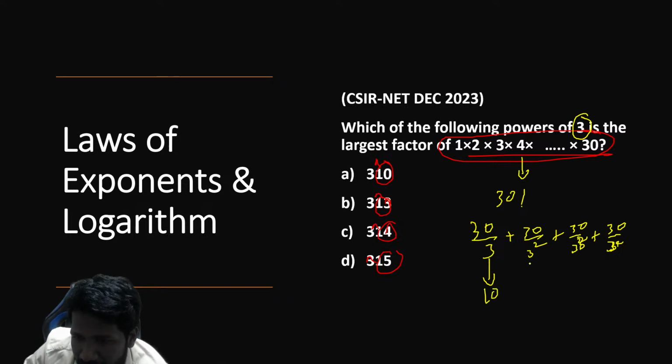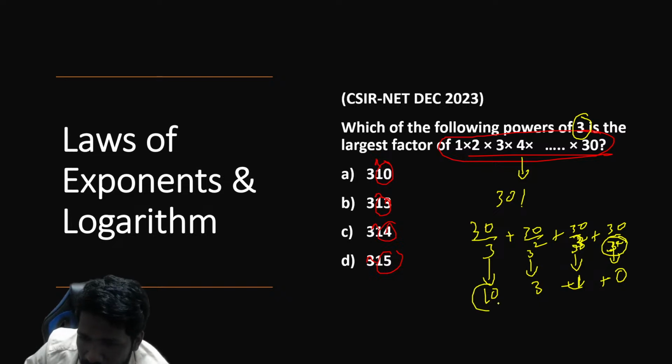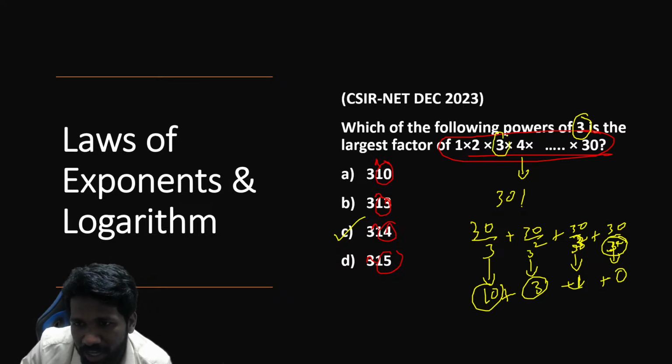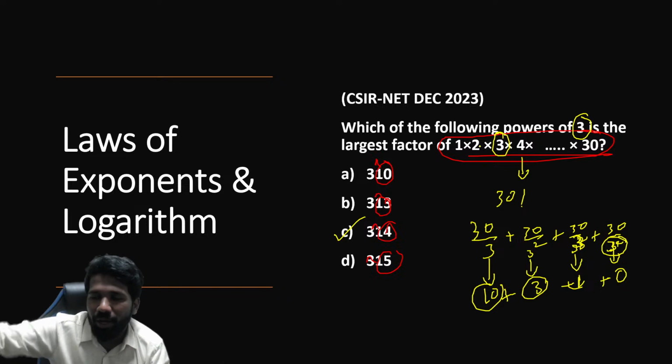30 by 3 क्या है? 10 है ना. 30 by 9 क्या है? 3 है ना. 30 by 27 क्या है? 1 है ना. 30 by 81 0 है. So you can stop it there. Because if you take 3 raised to 5 and all, it will be again 0 only. So 10 plus 3 plus 1, this is a shortcut trick. बिना shortcut भी ये question कर सकता है by counting it manually. 3, 6, 9, 12, 15.